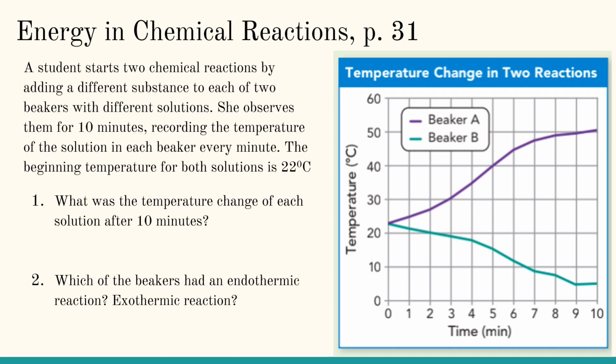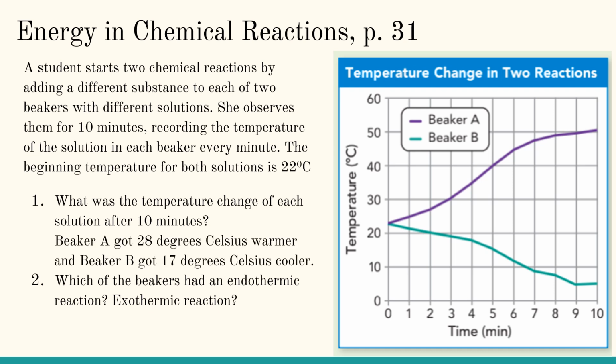Energy and chemical reactions, page 31. A student starts 2 chemical reactions by adding a different substance to each of 2 beakers with different solutions. She observes them for 10 minutes, recording the temperature of the solution in each beaker every minute. The beginning temperature for both solutions is 22 degrees Celsius. What were the temperature changes of each solution after 10 minutes? So Beaker A got 28 degrees Celsius warmer, and Beaker B got 17 degrees Celsius cooler.